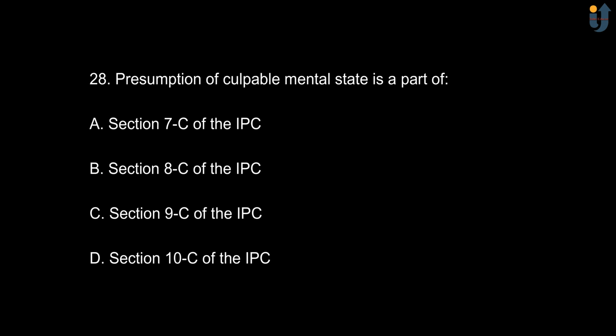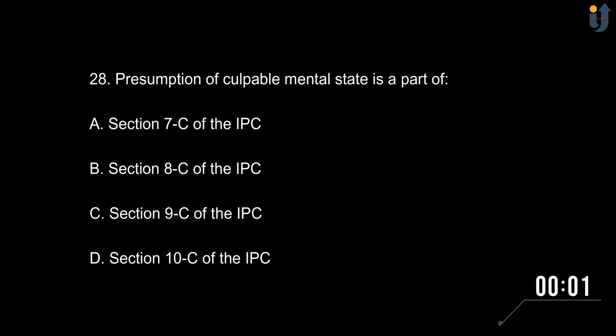Next, presumption of culpable mental state is part of option A, section 7C of the IPC. Option B, section 8C of the IPC. Option C, section 9C of the IPC. And option D is section 10C of the IPC.